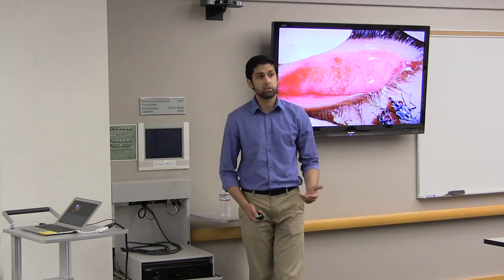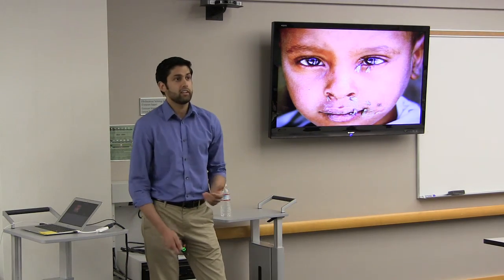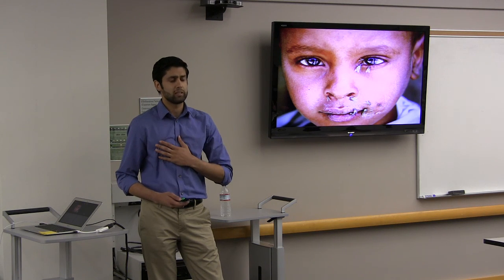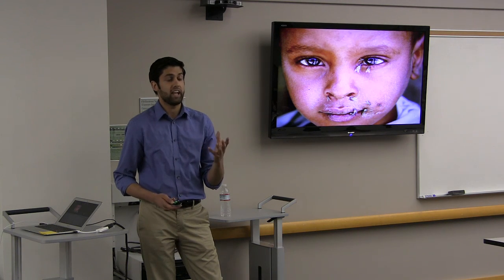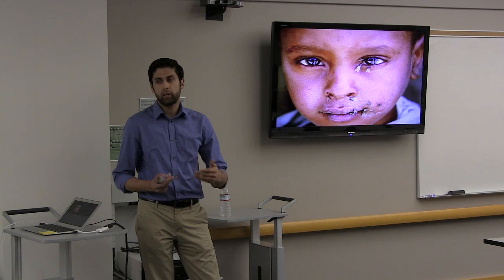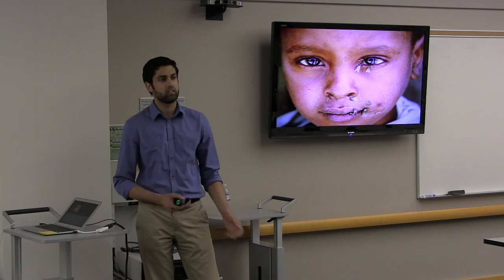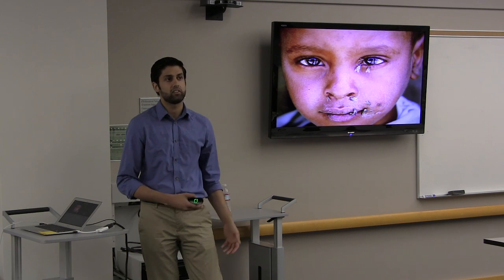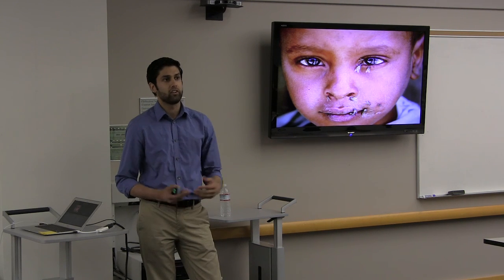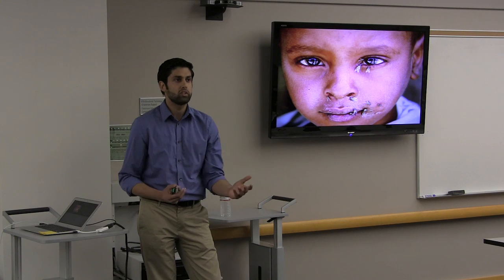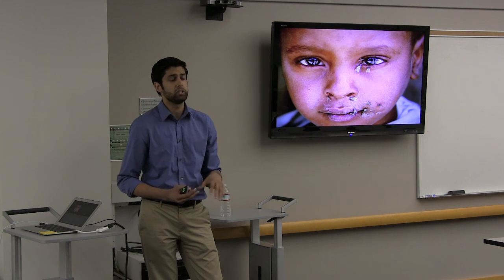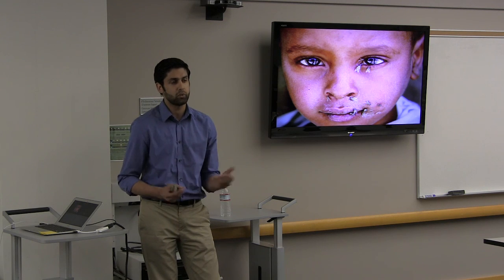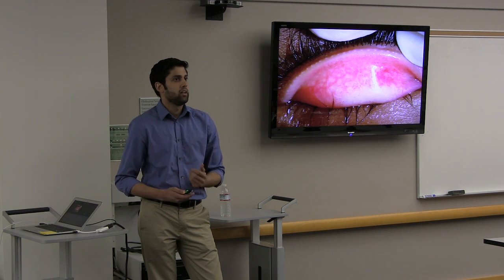And if you also notice, you see this fly here. This is Musca sorbens, and it's a face fly. It feeds on the ocular and nasal secretions of children. It's thought to also play a role in transmitting infection, because by chance it'll carry secretions from an infected child on its legs and then land somewhere else and transmit that infection. But mostly, infection is thought to be transmitted from direct hand-to-eye or hand-to-hand contact between infected individuals.